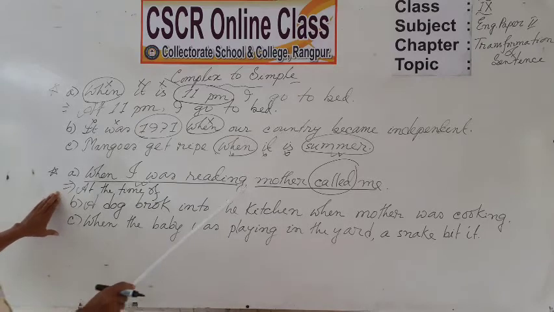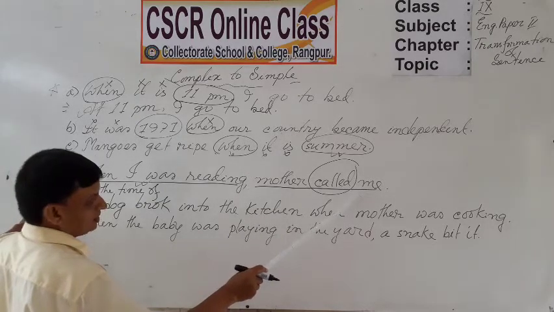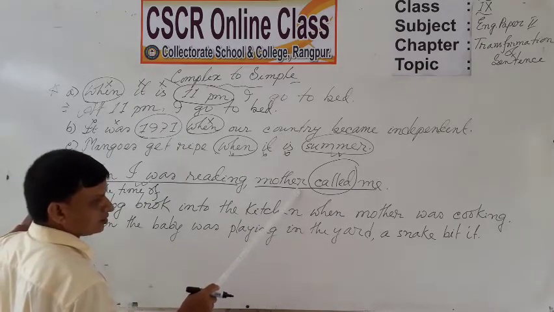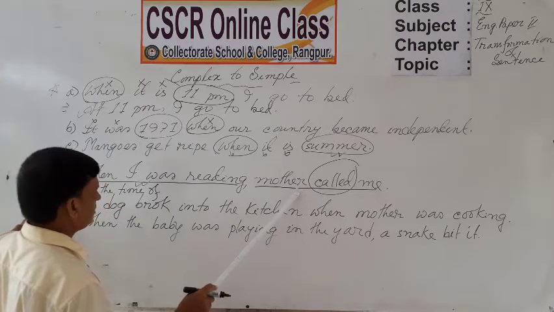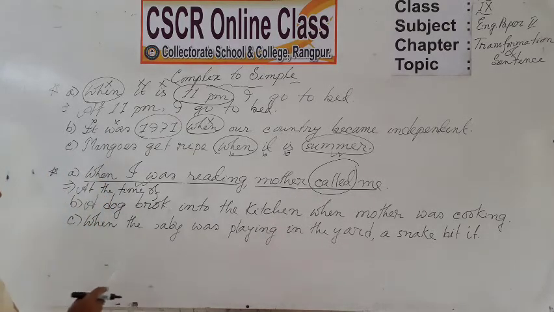Look at the main clause, mother called me. When did mother call me? When I was reading. That means when I was reading is here a timing clause, and we will transform such a structure into a simple one with the phrase at the time of.